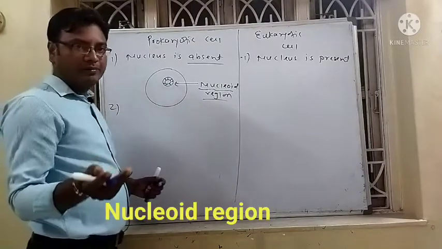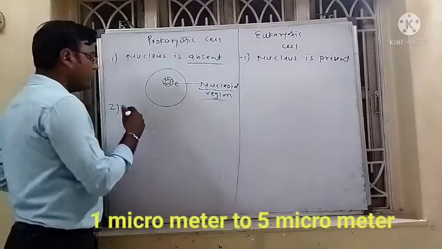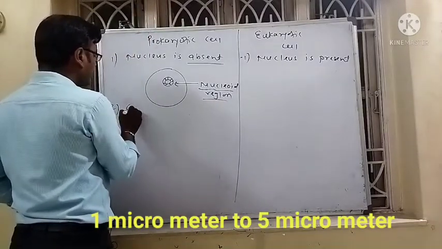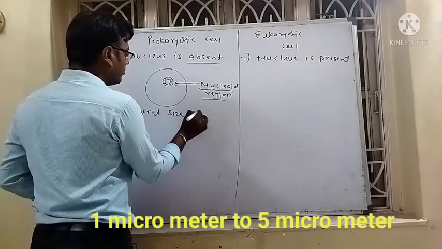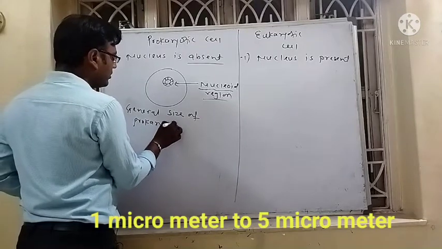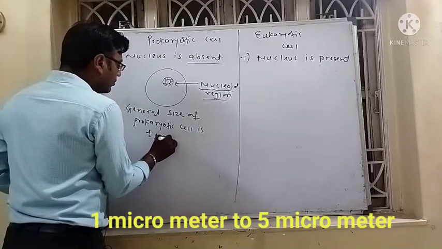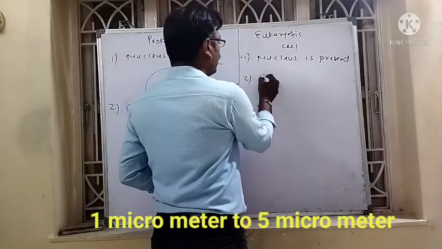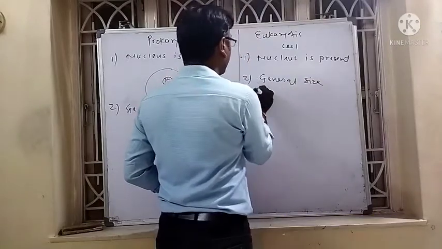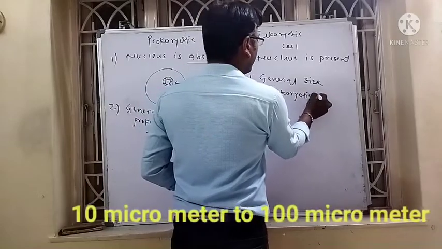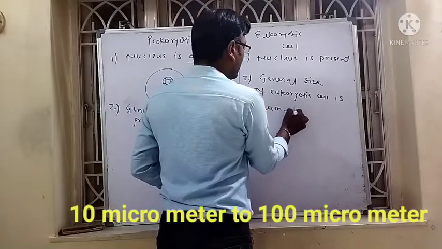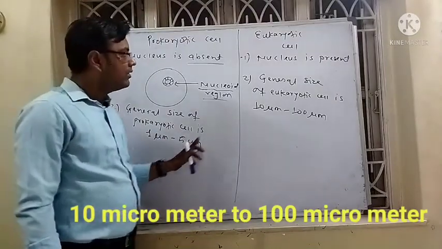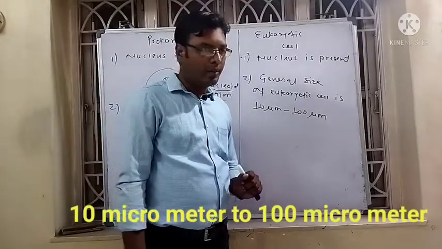Now the second point. The general size of the prokaryotic cell ranges from 1 micrometer to 5 micrometer, while the general size of the eukaryotic cell is 10 micrometer to 100 micrometer.